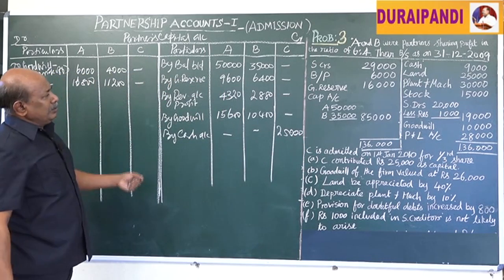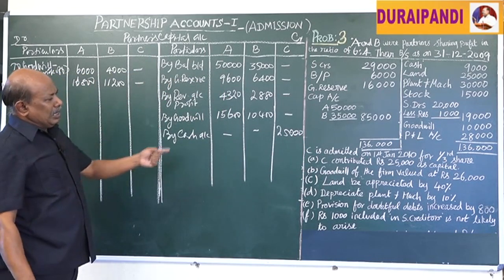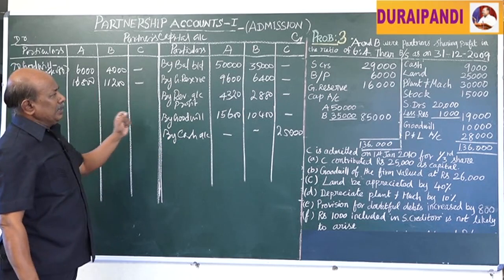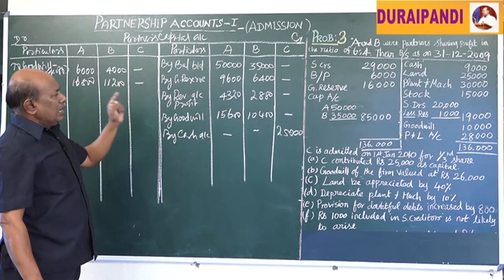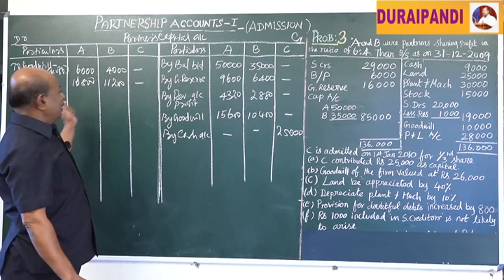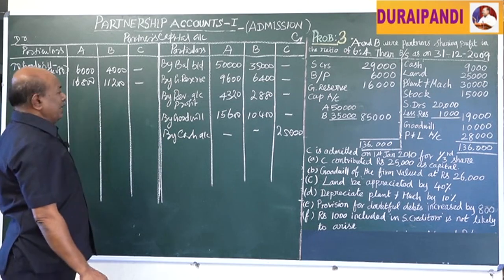With regard to the partners' capital account, all things should be transferred into the partners' capital account. All income should be credited. A loss as well as write-off should be debited.